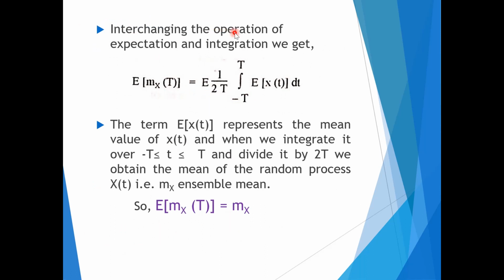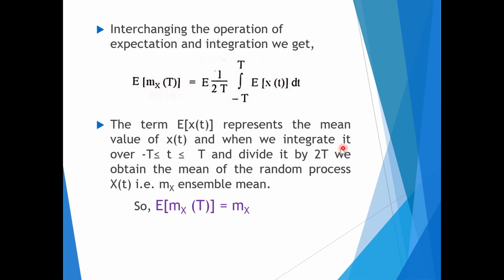Now, interchanging the operation of expectation and integration, we get expected value of mx of T is equal to 1 by 2T integration minus T to T expected value of x of t dt. The term expected value, that is e of x of t, represents the mean value of x of t.